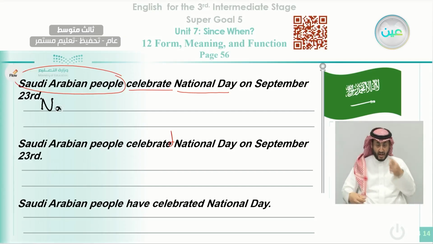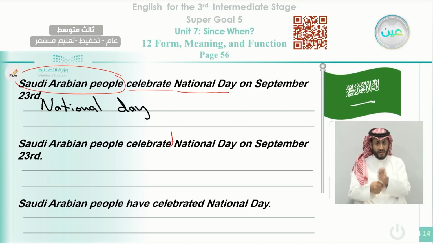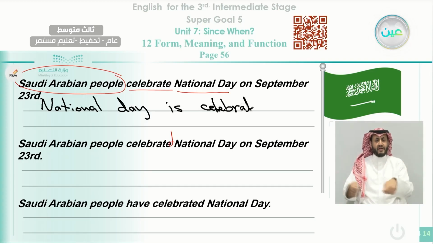We can say here National Day in the present. So we use is here. Is, and the verb is celebrate. We use it in the past participle. So we say celebrated, the past participle. It is a regular verb. So the past participle of the verb celebrate is celebrated. Celebrated. National Day is celebrated. You can say by, for example, Saudi Arabian people, or you can just finish your sentence like this.